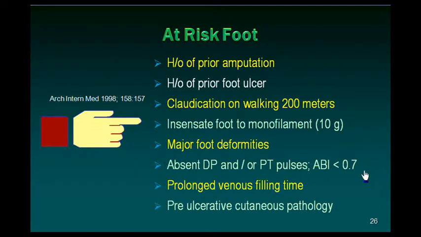Anything more than 0.9 is normal. Prolonged venous filling time, we will see about it a little later, and pre-ulcerative cutaneous changes on the feet. All these make a patient to be classified as a high risk diabetic foot patient.